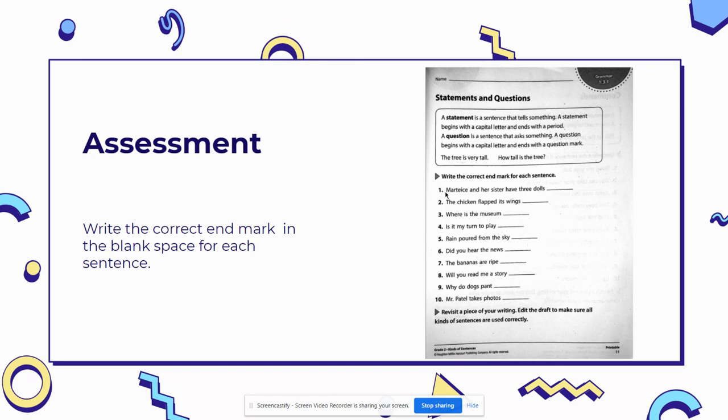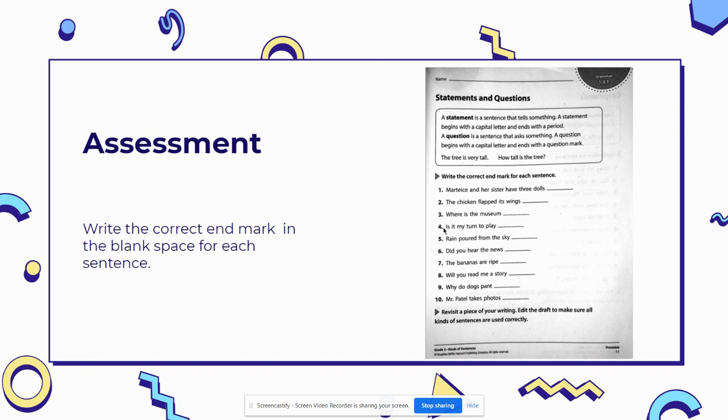Let's do number one. Martise and her sister have 3 dolls. Martise and her sister have 3 dolls. Do you think that's a statement or a question? Let's see. Martise and her sister have 3 dolls. I think that's a statement. So I would write the period. It's telling you something. It's not asking you anything.